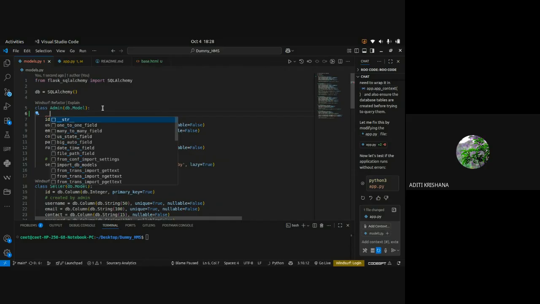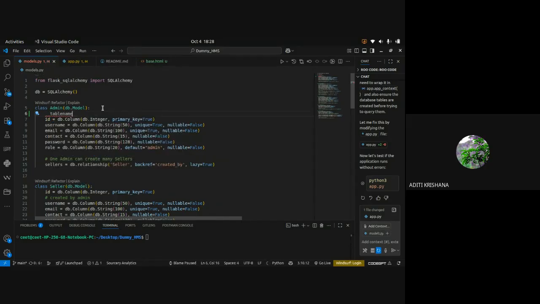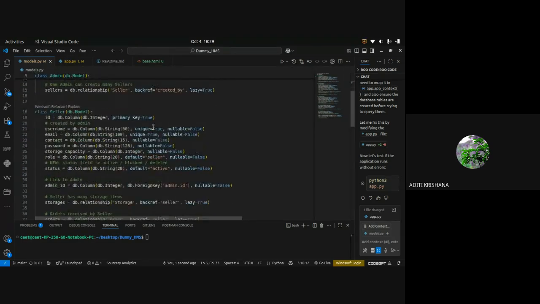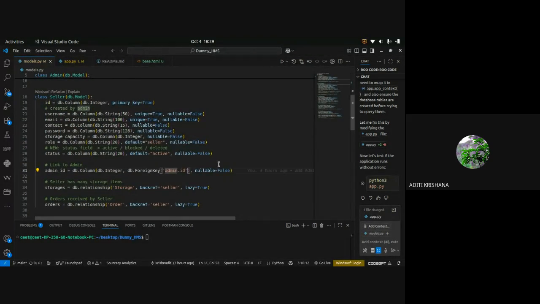So, double underscore tablename, this is the explicit way of giving the table name. You can give it also as admin_table. Okay, so now the name of the admin class will be, the table name will be admin_table. So wherever we use a foreign key, we have to write the table name. So it will be written like this.